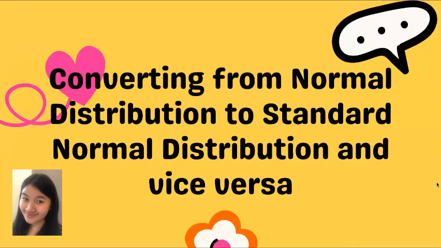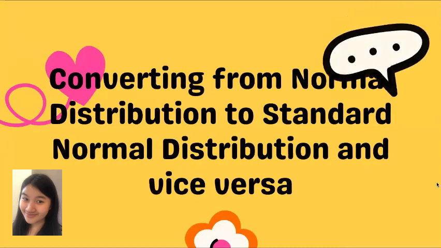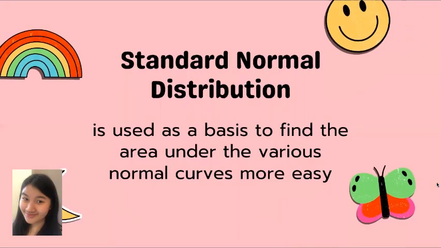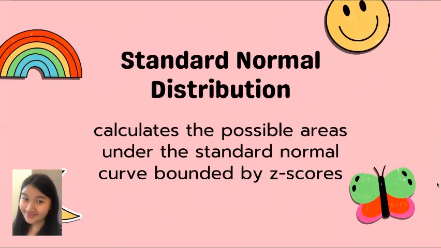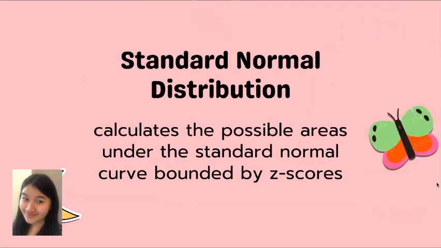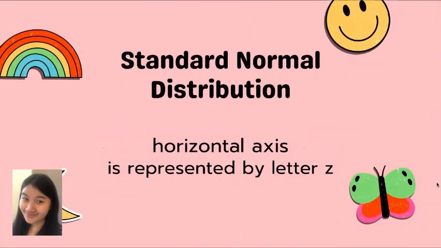Converting from normal distribution to standard normal distribution and vice versa. Statisticians use the standard normal distribution as a basis to find the area under the various normal curves more easily. What they do is that they first calculate the possible areas under the standard normal curve bounded by z-scores. The variable on the horizontal axis is represented by the letter z when we use the standard normal distribution.